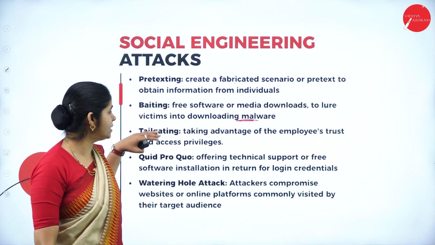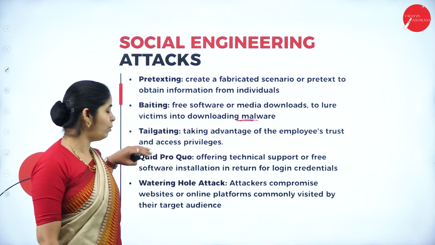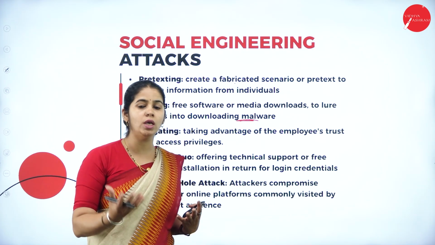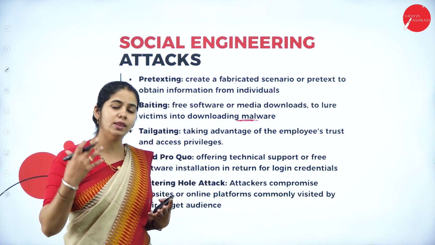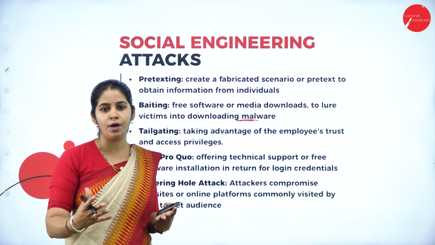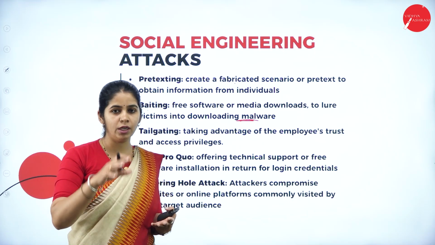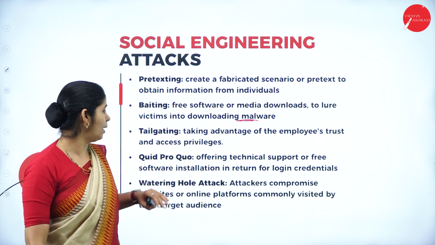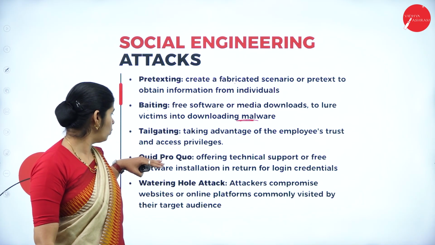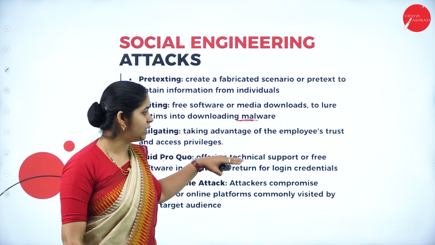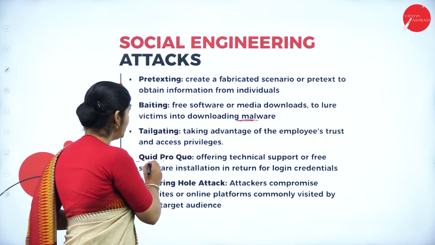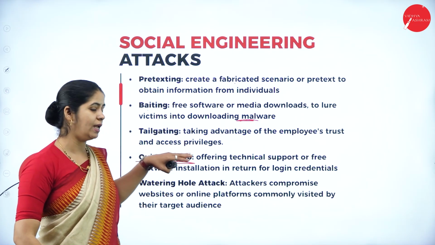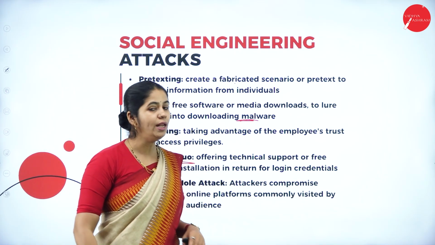Then tailgating. What is tailgating? Taking advantage of employees' trust and access privileges. Taking advantage of an employee working in a particular company, you become a very good and very close friend of that employee, and using that employee's credentials, you fetch all the informative data of the company or the employee. Then this is quid pro quo, offering technical support. In this type of attack, they offer technical support or free software installation in return for login credentials.